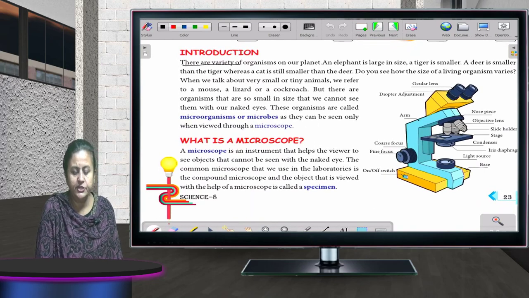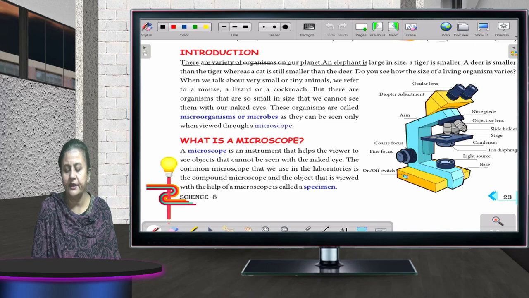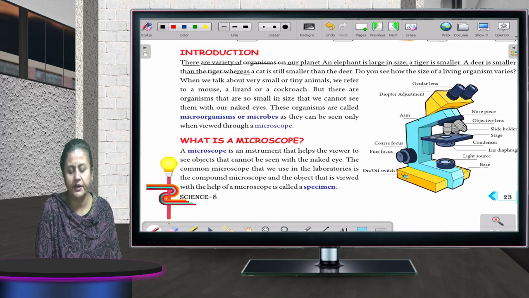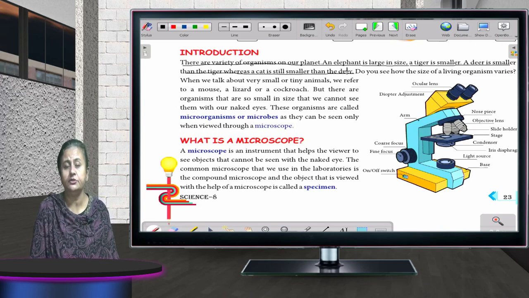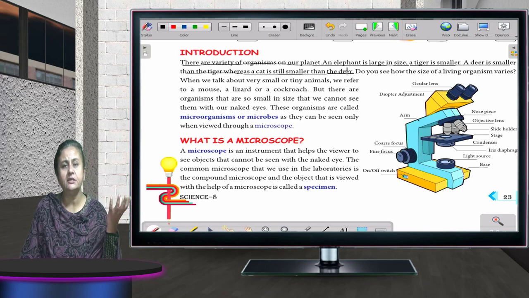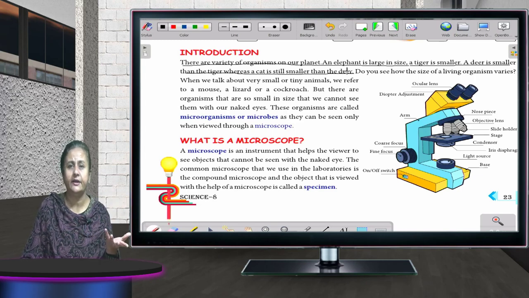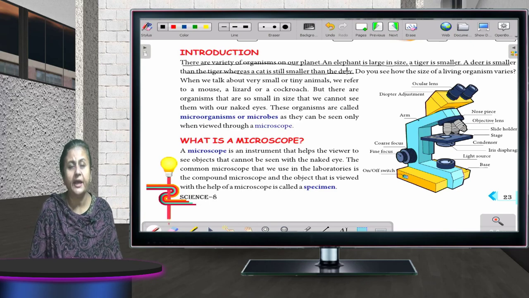There is a variety of organisms on the planet. An elephant is large in size, a tiger is smaller, and a deer is smaller than a tiger, whereas a cat is still smaller than the deer. So they are different animals. Some are very big, some are small, some are smaller, like that. But what are microorganisms?